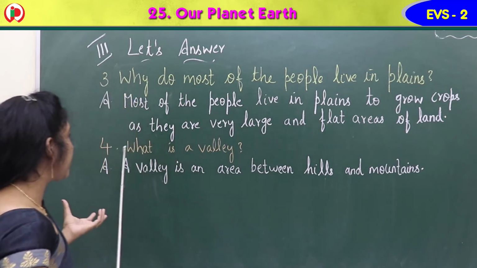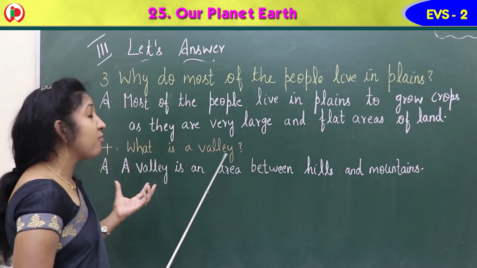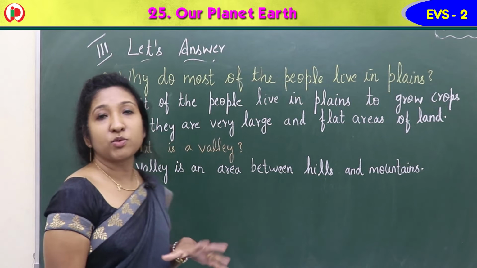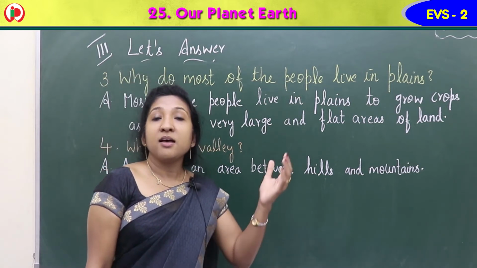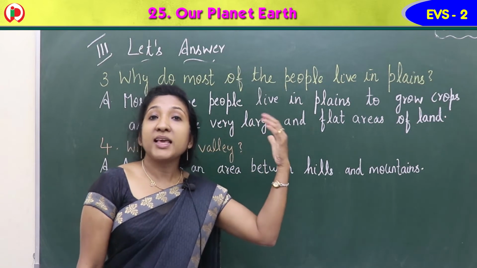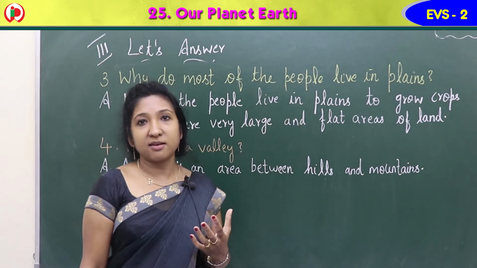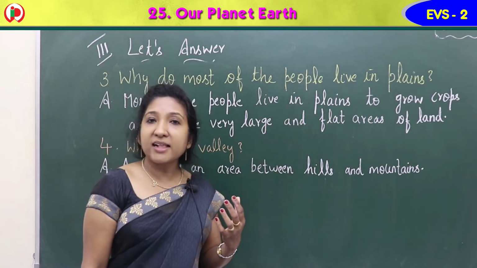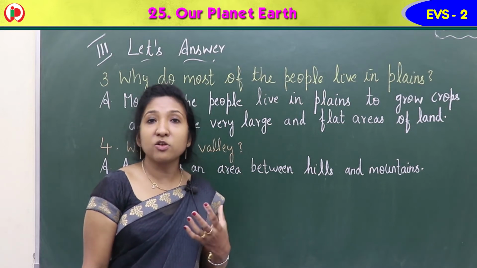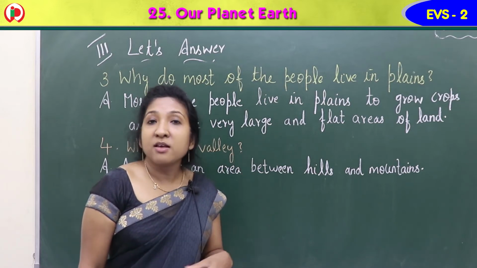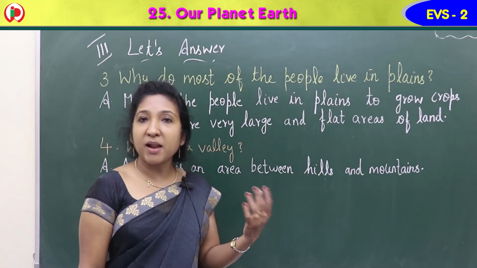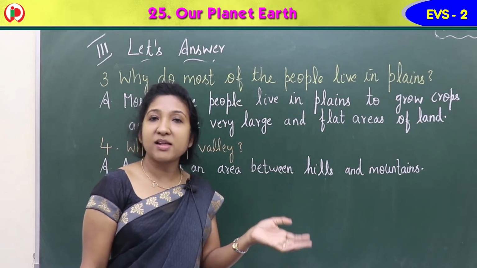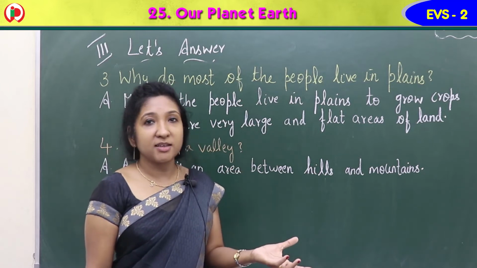Coming to the last question, the fourth question: what is a valley? Valley is so beautiful. It is a beautiful landform. It is the area between hills and mountains. The land is very fertile. The quality of soil is so good. We can grow crops. Valley is so beautiful with flowers, gardens, plants, trees, animals, and people also live there.